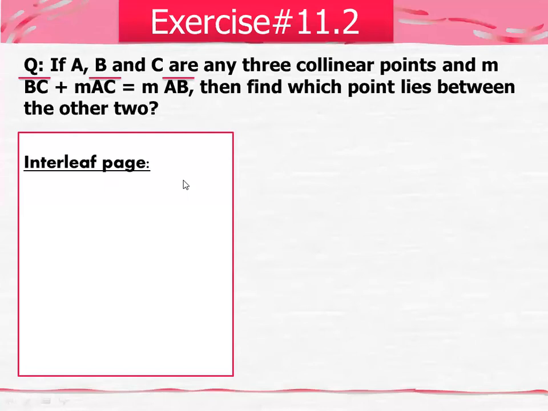This is your interleaf page and this is, just suppose, your lined page. Now I am going to write down the data here. Just suppose there is no measurement given in that data, so simply I will write measurement BC, measurement AC, and measurement AB. No measurement, so simply I will write it down like this.